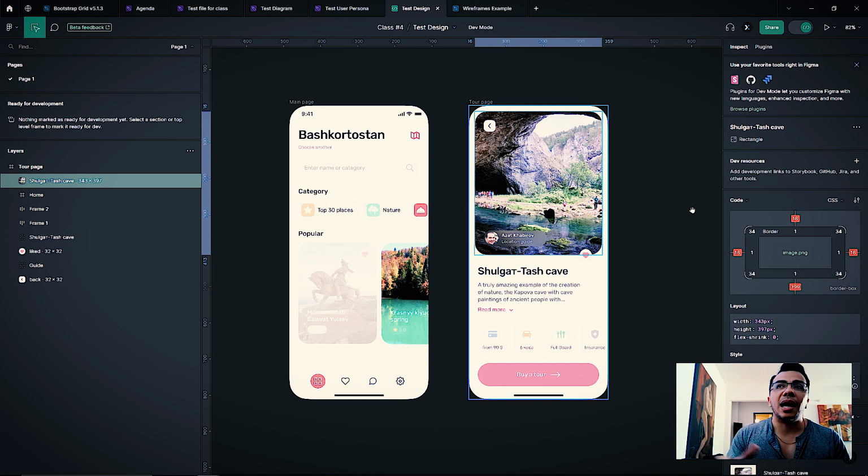This is not related to the prototyping, but if you do the deliveries in this way, prototype, so they see visually every single interaction, and then they go to dev mode, the range of mistakes, the threshold of mistakes, you are going to take it to 1%.